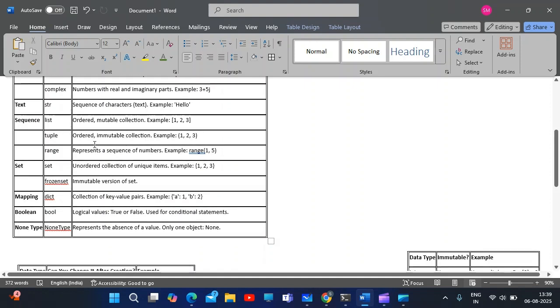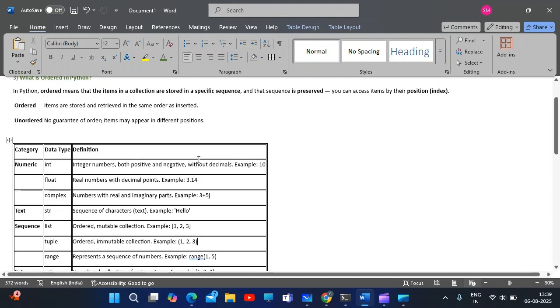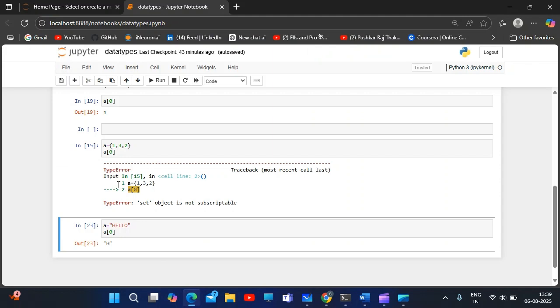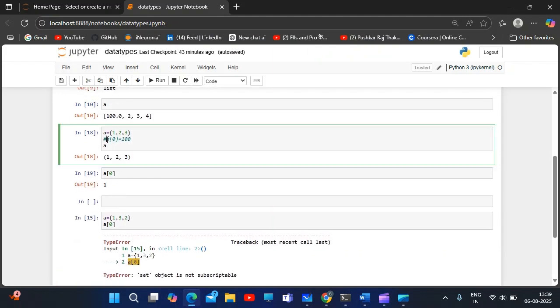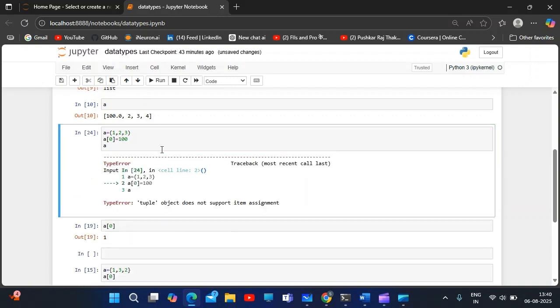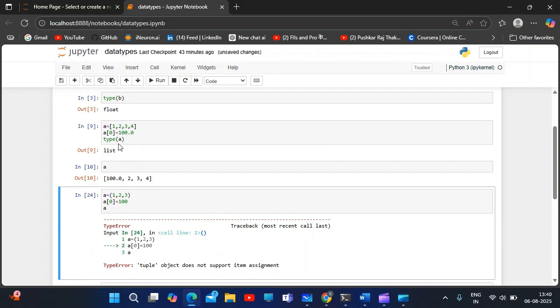Tuple is nothing but ordered immutable collection in which we couldn't update any value. Like as we have seen in tuple, I couldn't change the value, like a of first index is equal to 100, that I couldn't change. But in list I could change it.